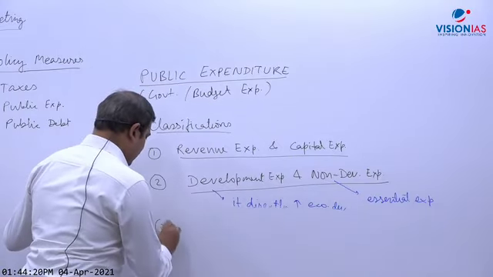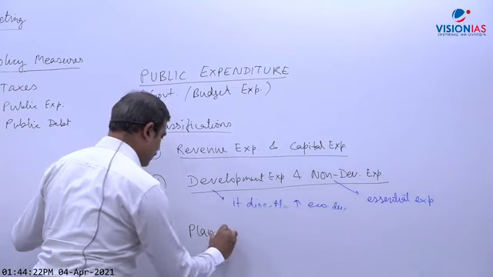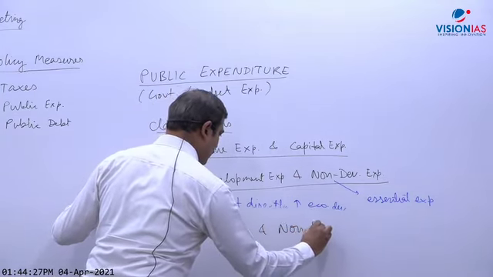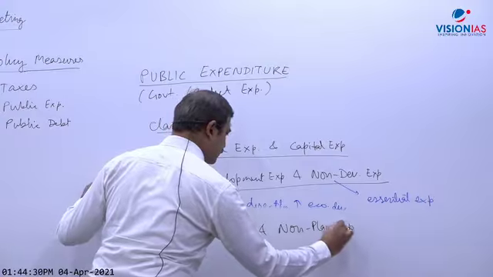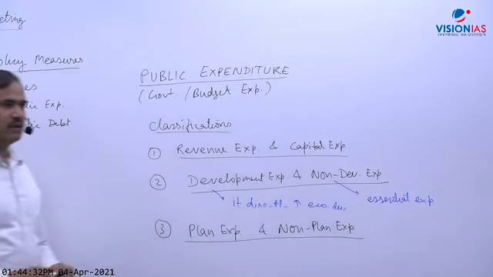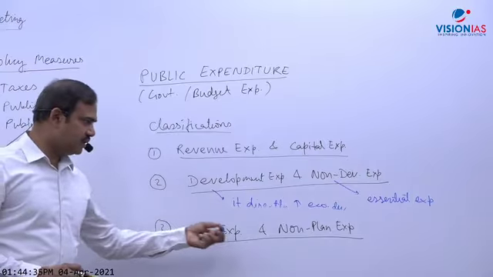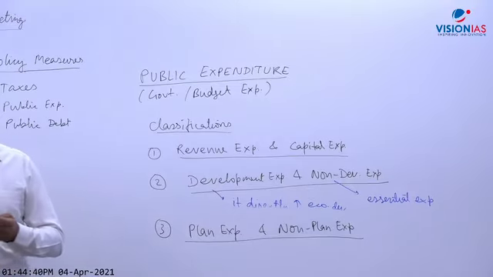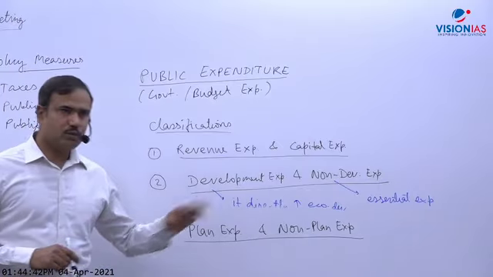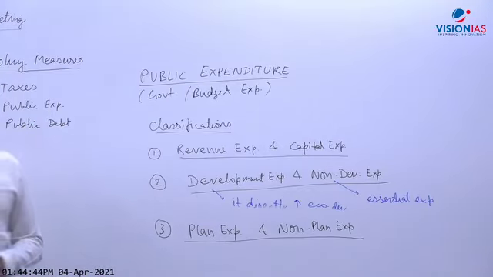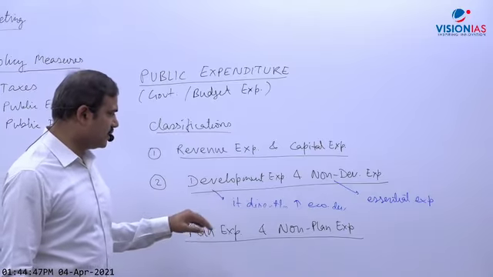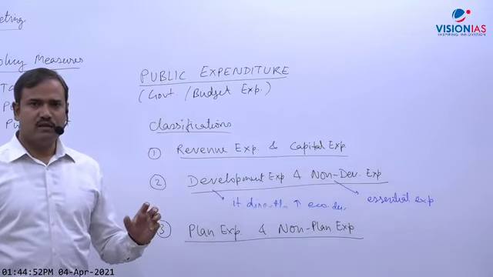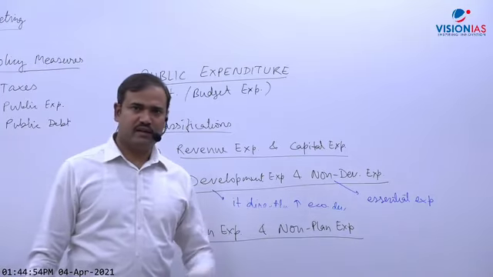And finally, the third classification is plan expenditure and non-plan expenditure. What is plan expenditure? Just write down one sentence. Plan expenditure is incurred on those programs which are mentioned under the current 5-year plan.